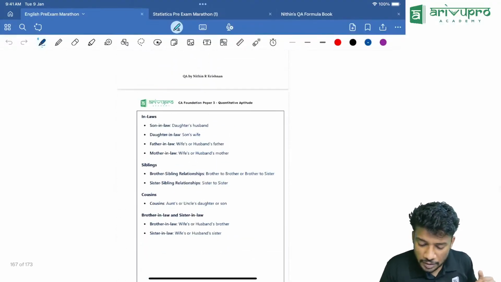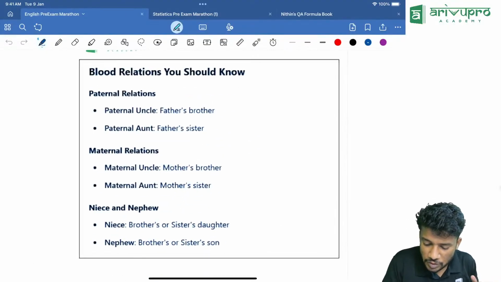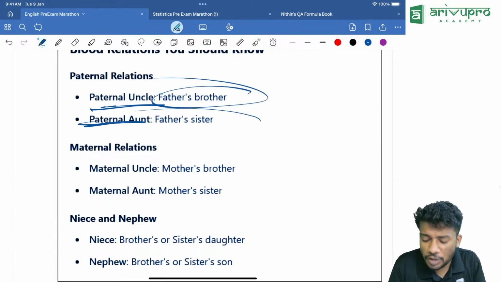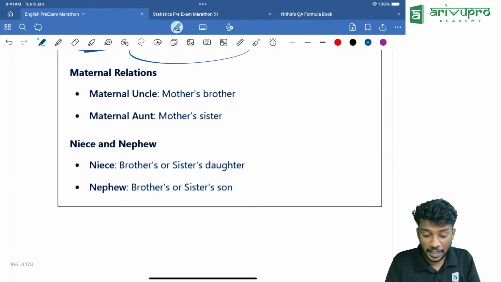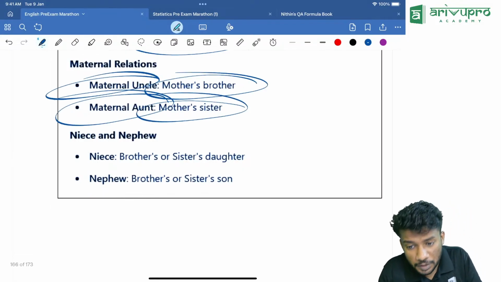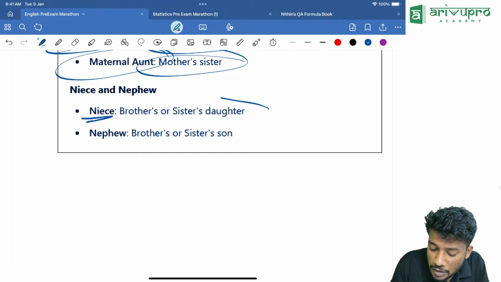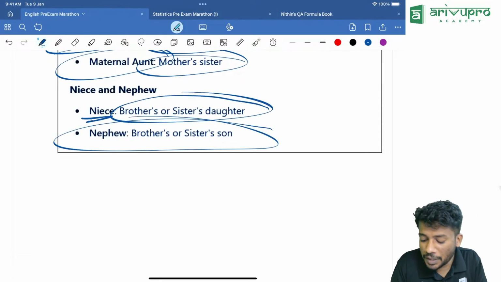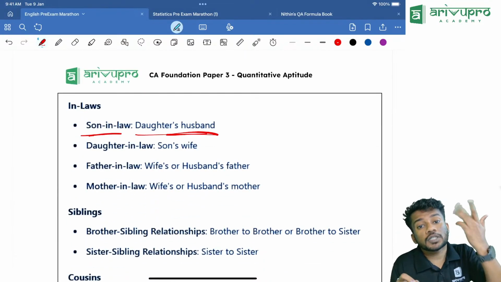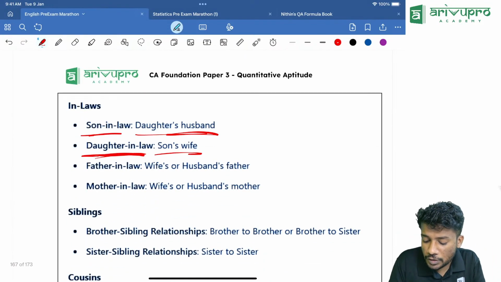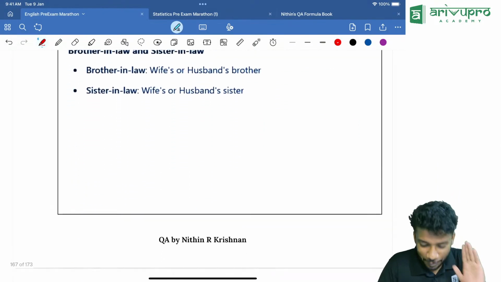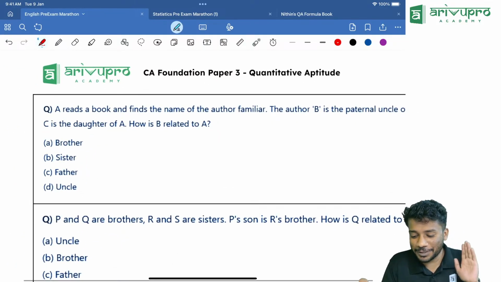So I will just start off with the basics. Blood relation. Paternal uncle is who? Father's brother. Paternal aunt is what? Father's sister. Keep that in mind. Maternal uncle is mother's brother. Maternal aunt is mother's sister. Niece, brother's or sister's daughter. Nephew is brother's or sister's son. Then son-in-law is who? Daughter's husband. Daughter-in-law is who? Son's wife. All these things you should know. I know that you know about this, then only you can do the question.